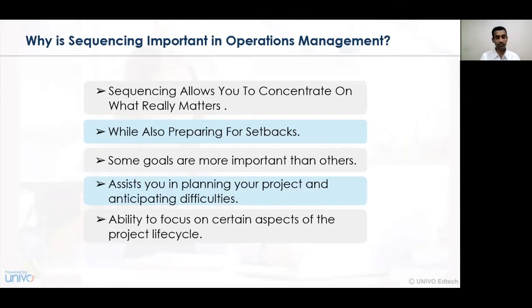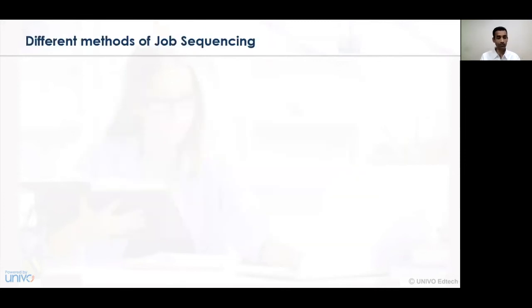So when a particular plan is being prepared, one needs to understand what the plan of our series of activities is and how those can be completed within a specified time period. And hence, planning for anticipating difficulties also needs to be arranged. Ability to focus on certain aspects of the project life cycle. So what is the project life cycle and what aspect of focus is applicable in order to increase the profitability or in order to increase the number of operations in the organization.